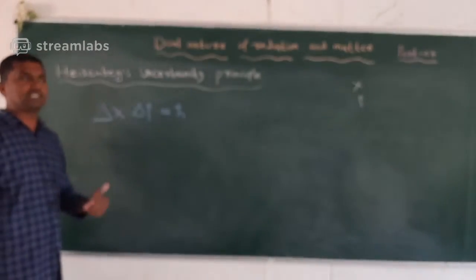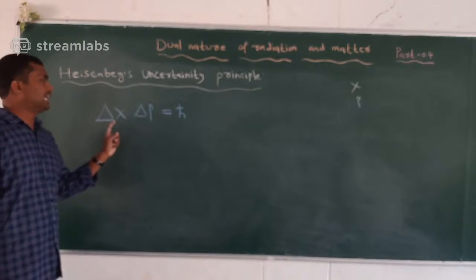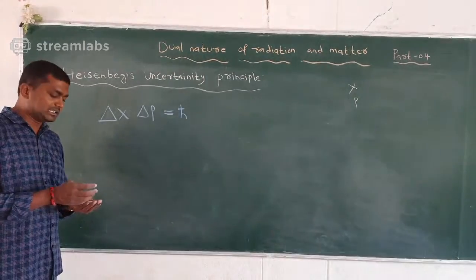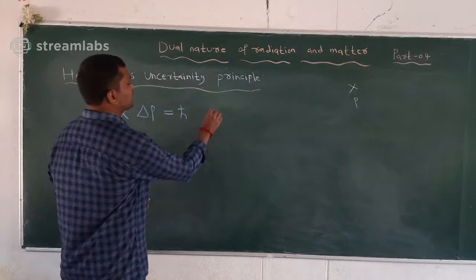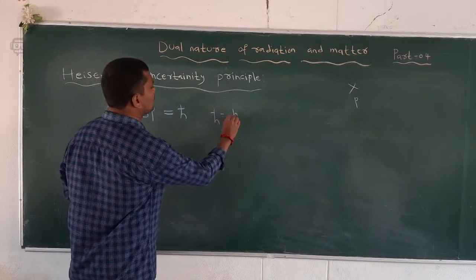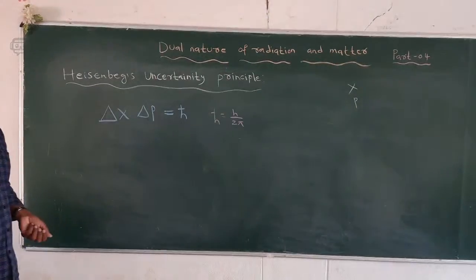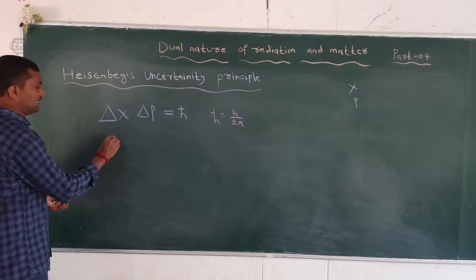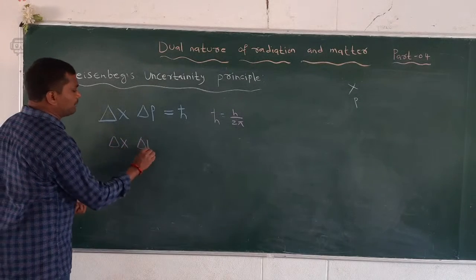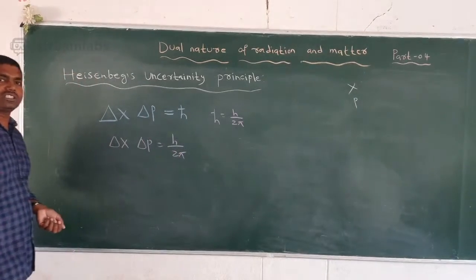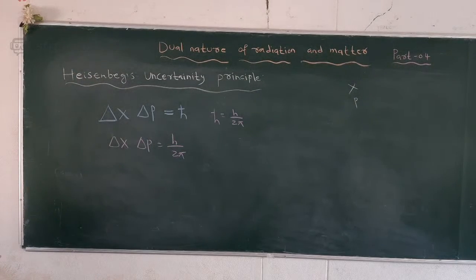The product of delta x and delta p is equal to h cross, where h cross is equal to h by 2 pi. So delta x delta p is equal to h by 2 pi. This is also called the Heisenberg uncertainty principle.